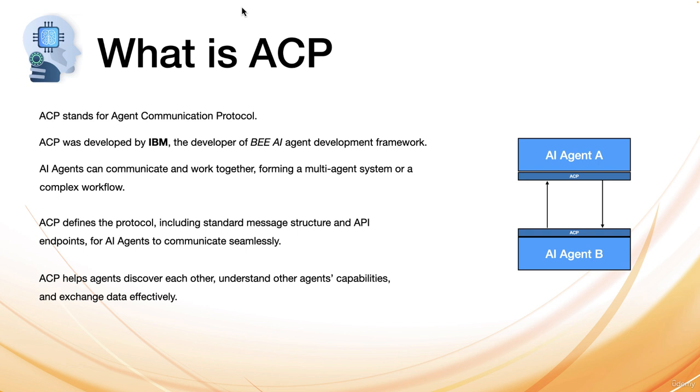In the picture on the right side of the screen, you will see that there are two AI agents, AI agent A and AI agent B, and both agents implement ACP, and because of that they have the same interface in terms of structure of API interface and message structure, and therefore it's a lot easier and more efficient for them to communicate with each other.